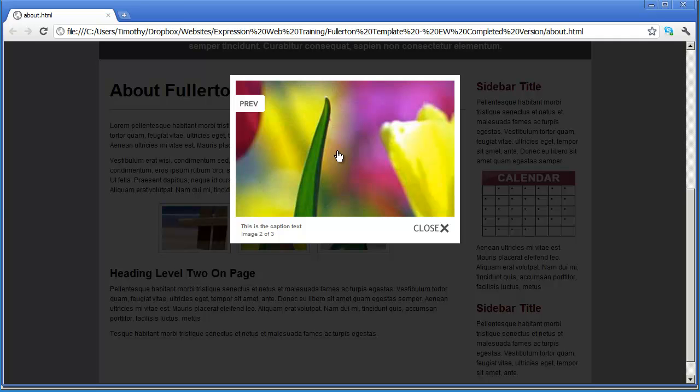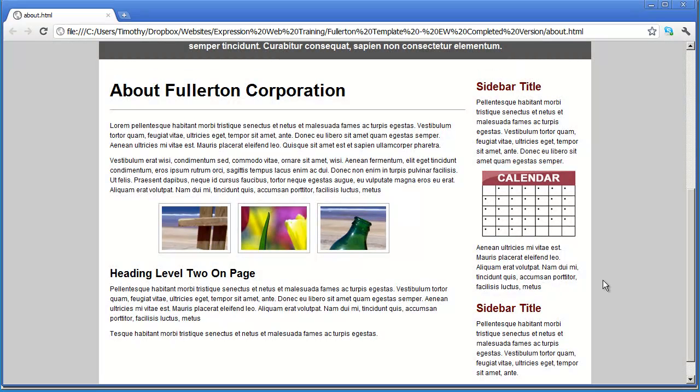Now if you've downloaded the framework, you already have all of the necessary components to set this up. If not, you're going to want to go to Google and search for jQuery image gallery lightbox, and you'll find there are dozens and dozens of these lightboxes out there that you can download and set up on your site. So again, you can get one in my framework, or you can search Google for one, and it will have instructions on how to set that up.